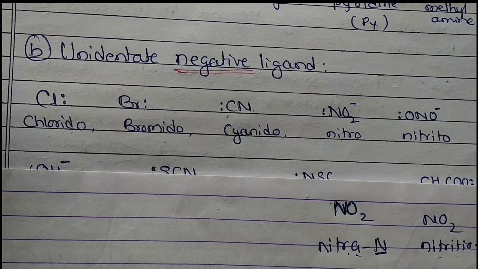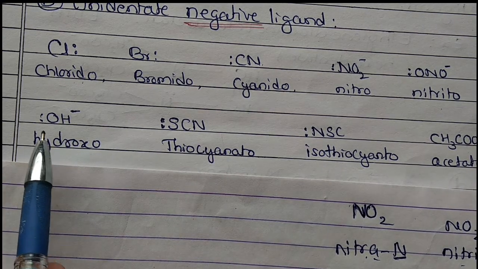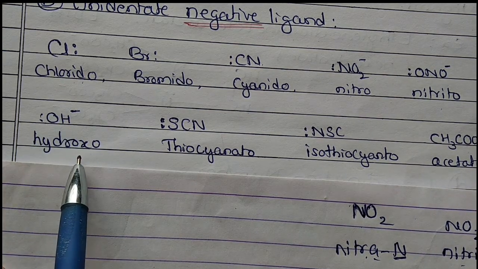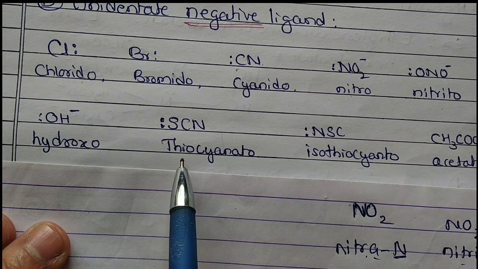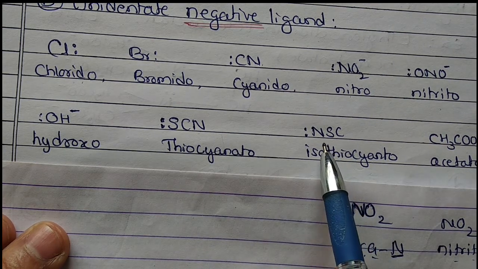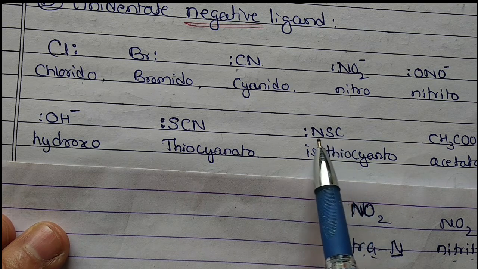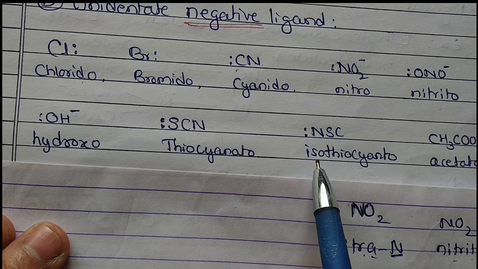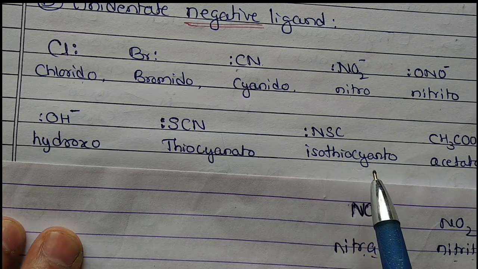Then further, hydroxo, OH, oxygen, that is hydroxo. Thiocyanito, sulfur is the donor atom, SCN, thiocyanate. Next, here another one, NCS: here there is N, C, and S, but here nitrogen is the donor atom, that is isothiocyanate.